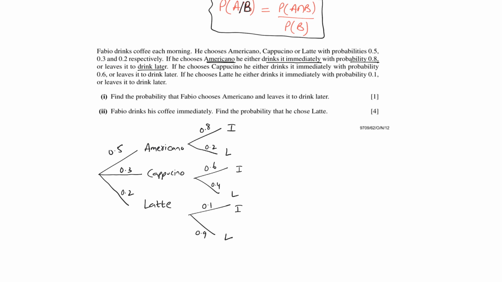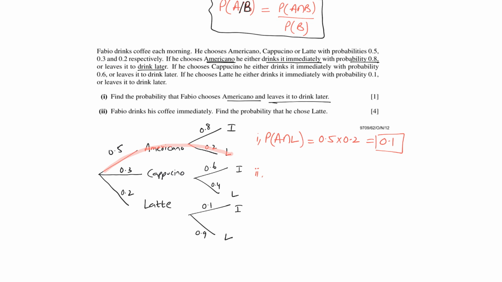Now in the first part, you are being asked to find the probability that Fabio chooses Americano and leaves it to drink later, which is this branch. So probability of A intersection L, which will be 0.5 times 0.2, which is 0.1.